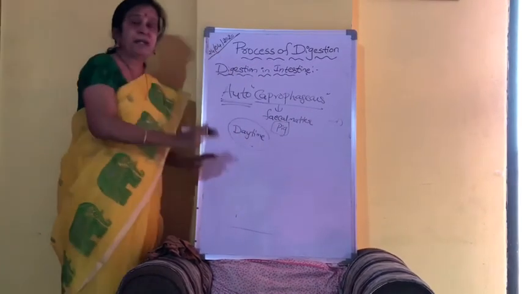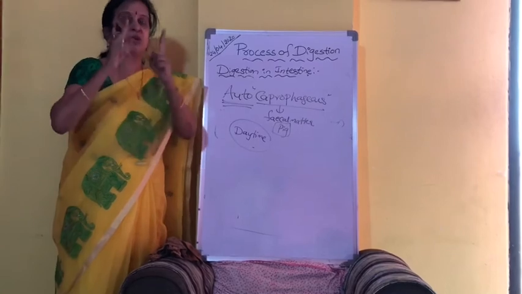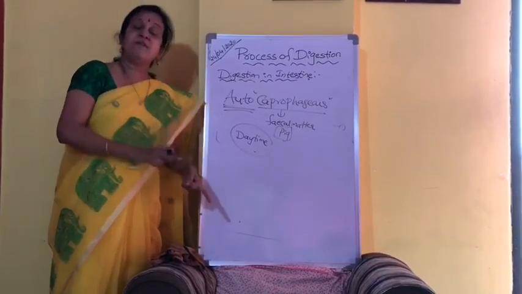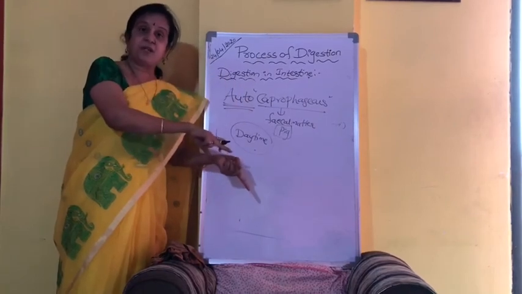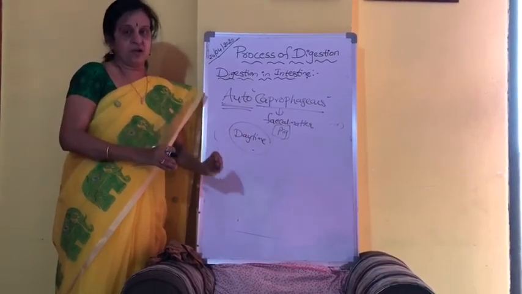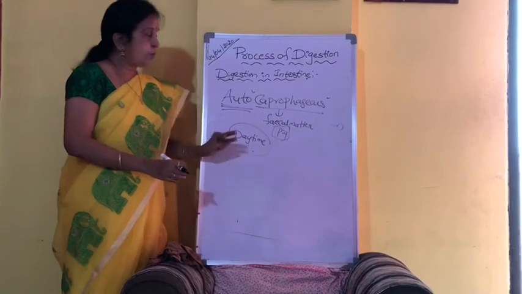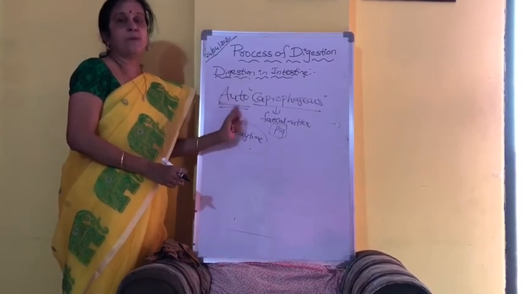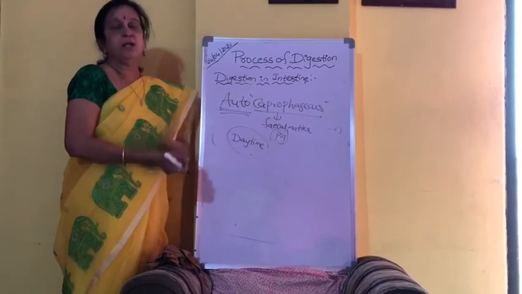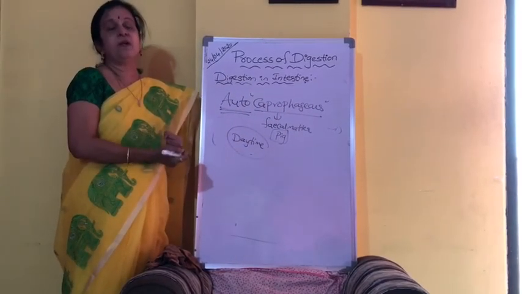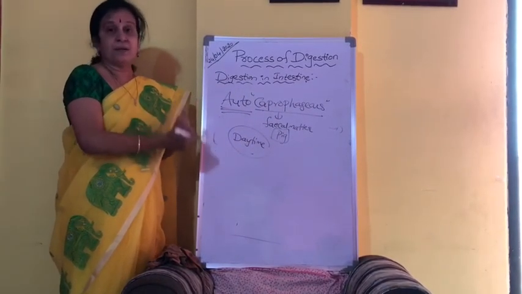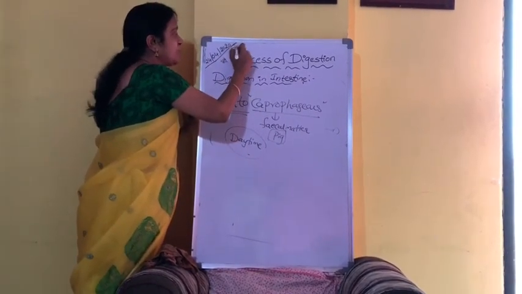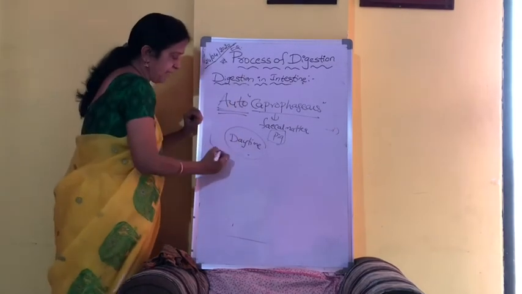So the fecal matter expelled during daytime is purely waste material, but that expelled during the night time has some essential vitamins and minerals. So to avoid losing them, it has adapted the autocaprophagy method.